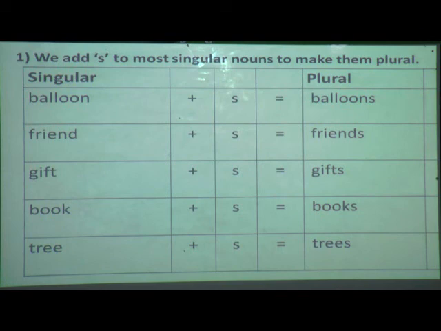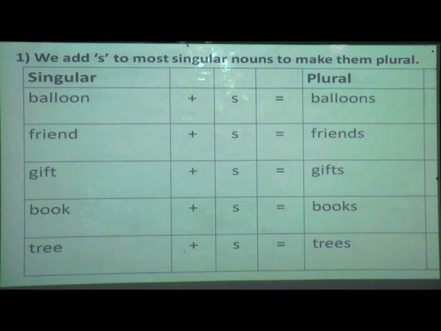What is given over here? Whenever a singular noun is given and you have to make it plural, most of the time what are we going to do? We are going to add only s. Okay. Now for example, what is the first example over here?